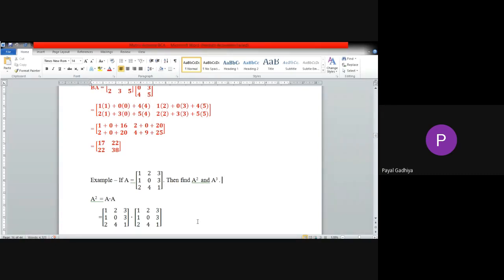Nothing is visible in this. This picture is blur. It is not visible clearly.